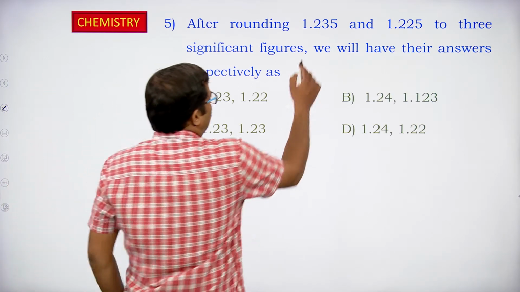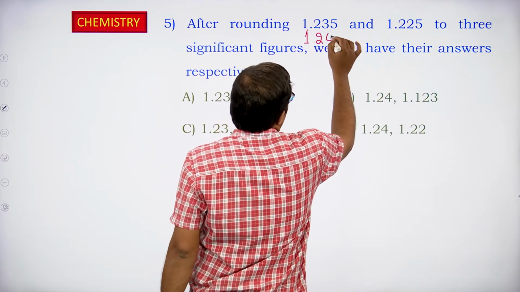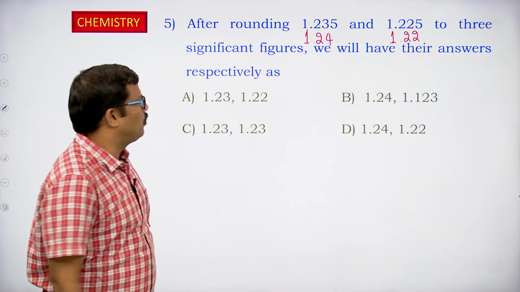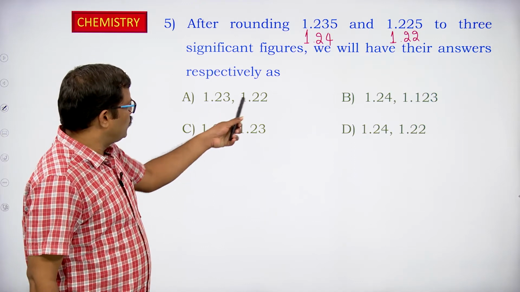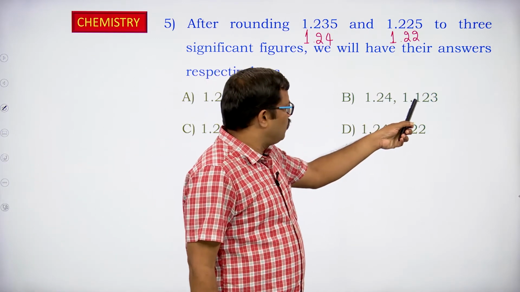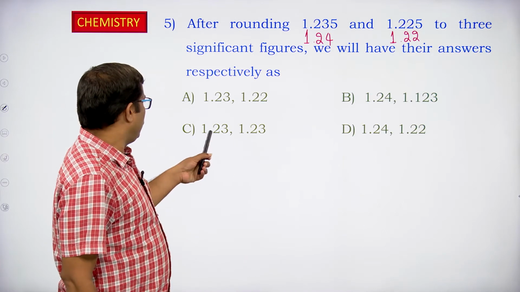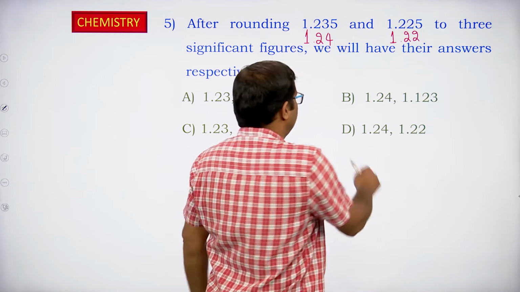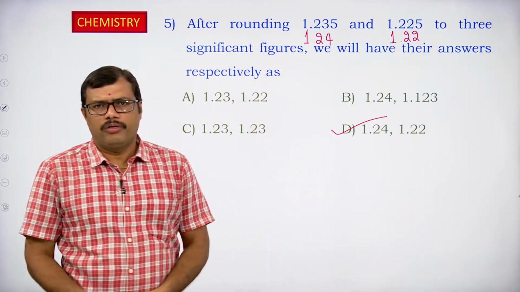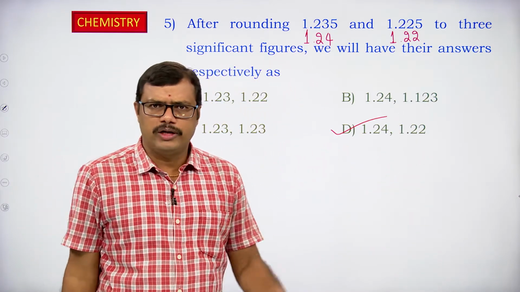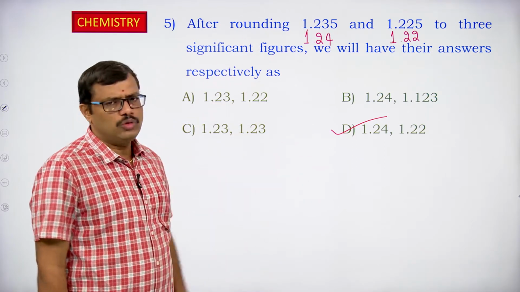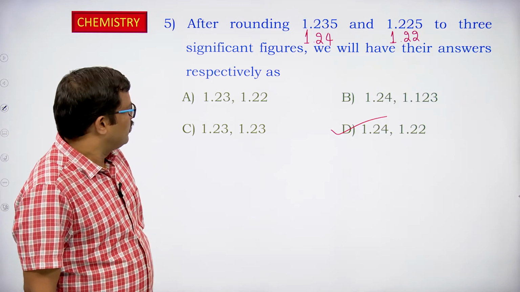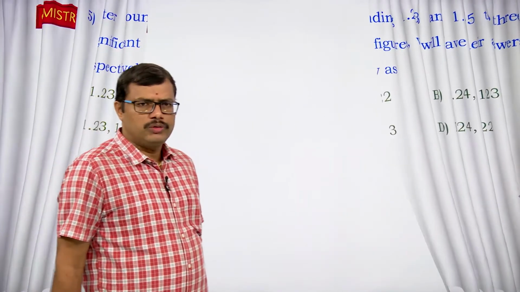So this is becoming 1.24 and this one is becoming 1.22. So look at the same order, 1.24, 1.22. 1.23, 1.22, no. 1.24, 1.23, no. 1.23, 1.23, no. 1.24, 1.22. So option D should be the correct answer. 1.24 and 1.22 respectively are the answers for these two numbers after rounding off. Okay, right. Let us move on to the next one.